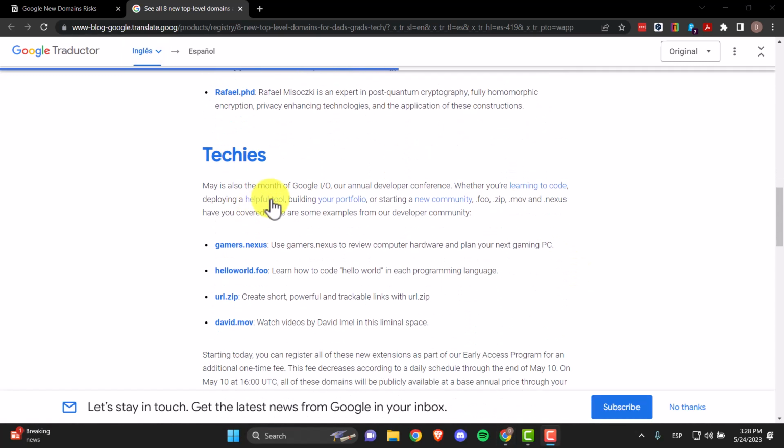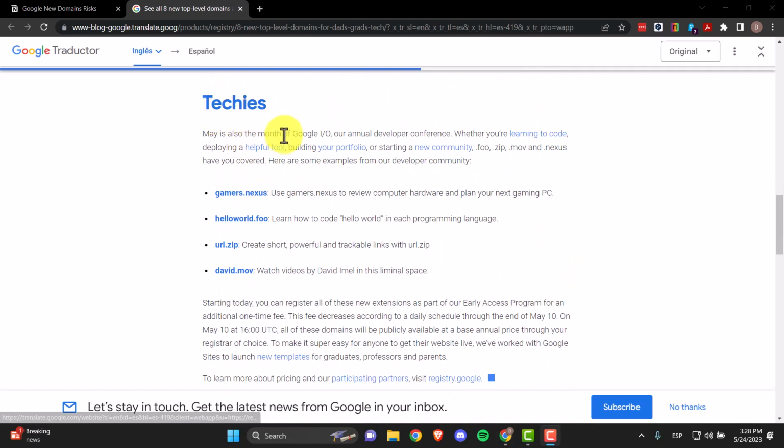And here we have the last level, which is techies, with the new domains .nexus, which is computer hardware and gaming, .fu, which is coding and programming languages, but these are the dangerous ones, .zip and .mov.